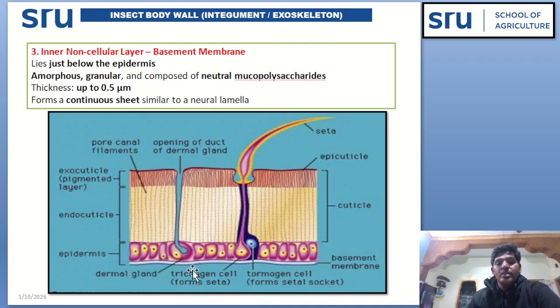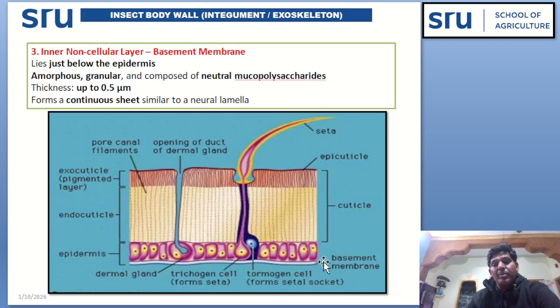Next and last layer of the insect body wall or exoskeleton is the non-cellular layer, that is the basement membrane. We have already discussed cuticle and epidermis, and now we are discussing the last layer of the body wall.